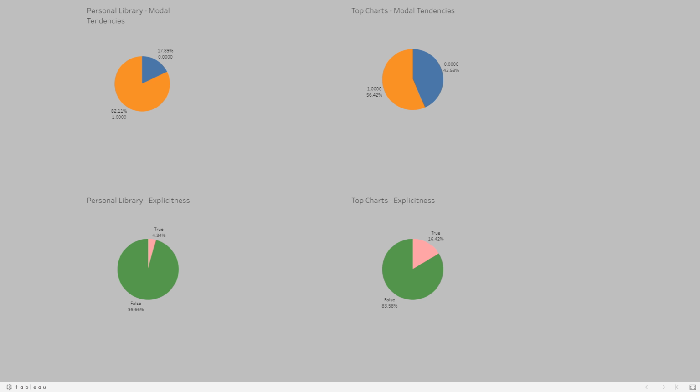These 4 charts show off comparisons between my personal library and the top charts on 2 different fields I pulled from Spotify. Those would be modal tendencies and explicitness. Modal tendencies are whether or not a track is major or minor, and as you can see, the top charts had more minor tracks than my personal list. Explicitness is whether or not it says bad words, basically, and as you can see, the top charts had more explicit music than my personal.